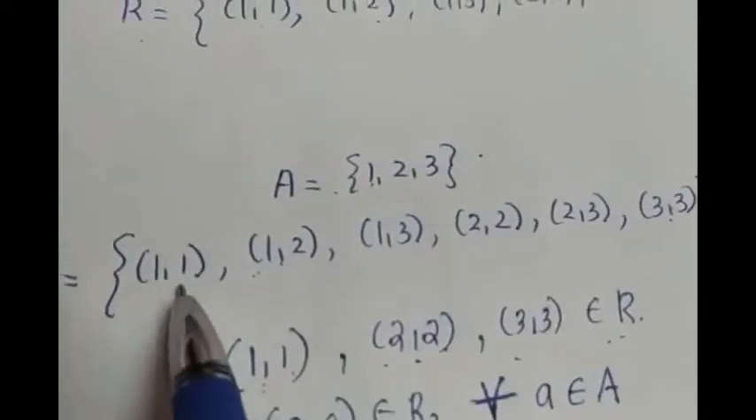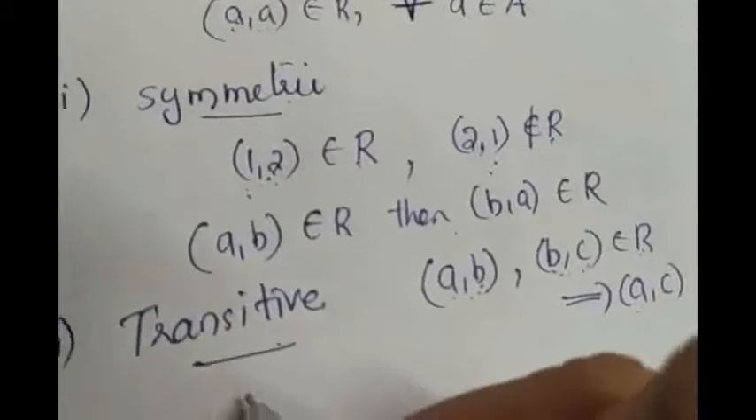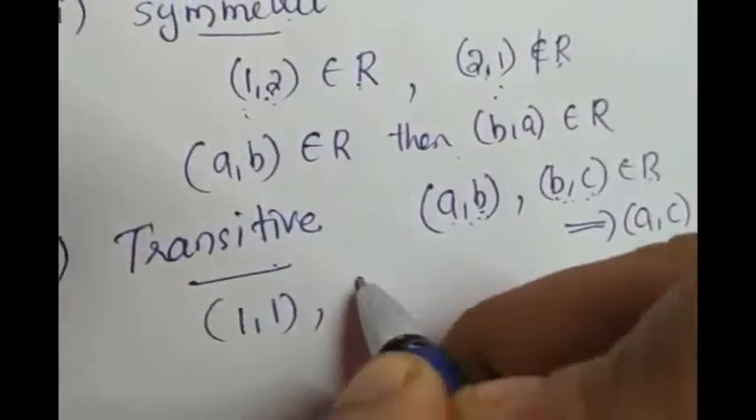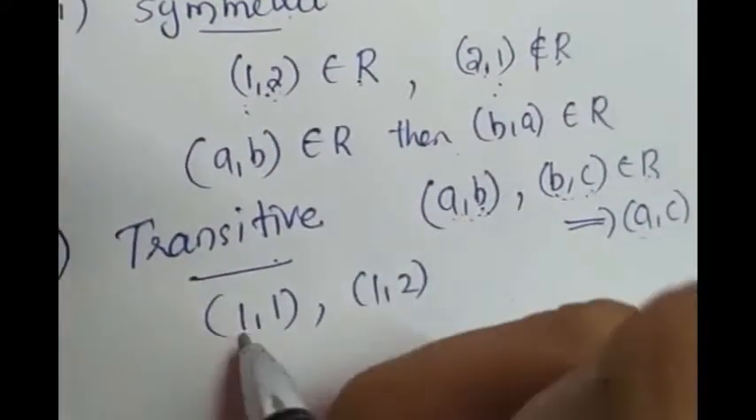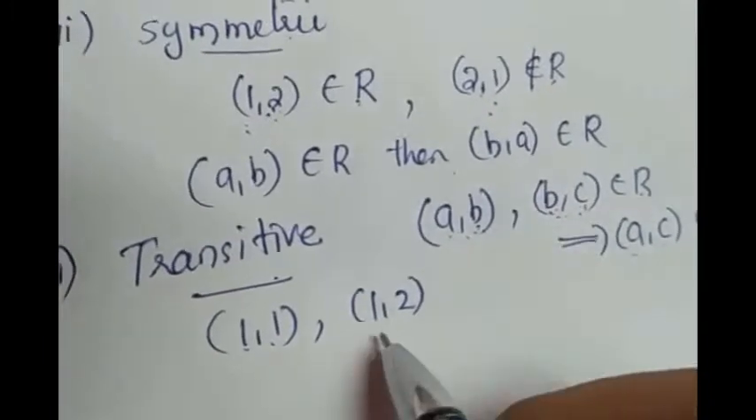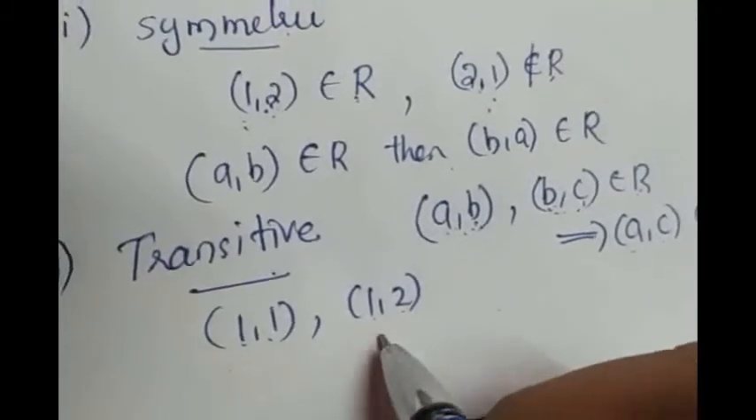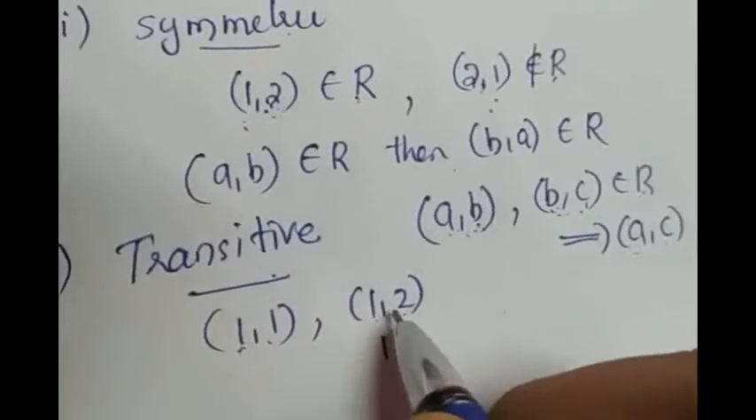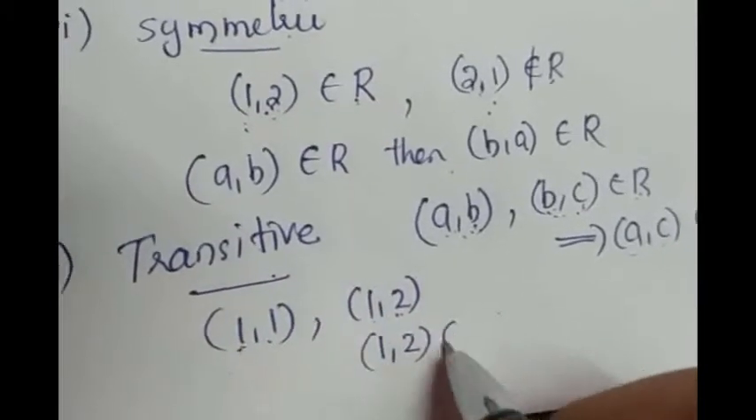So we can check one by one. I am taking the elements (1, 1) and (1, 2). Instead of (A, B), I took (1, 1) and instead of (B, C), I took (1, 2). So what will be (A, C)? (A, C) is (1, 2). Okay, (1, 2) is an element of R.